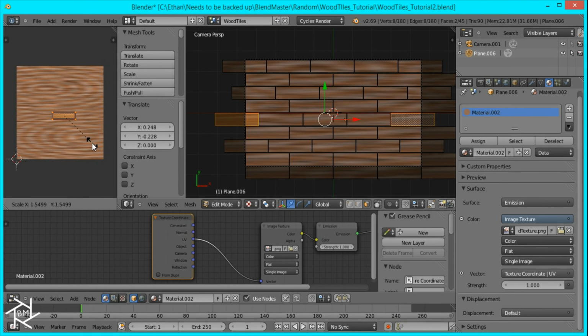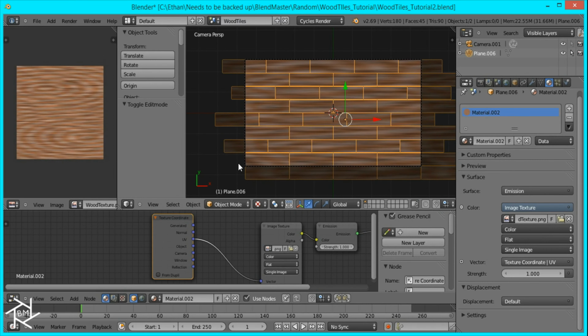And by doing this, it ensures that the UV layout for both of them are the same, so when it cuts off, it'll perfectly match up, and it'll help make our image tileable. Okay, last one, or actually one more, and right there. Okay, so that's looking good.